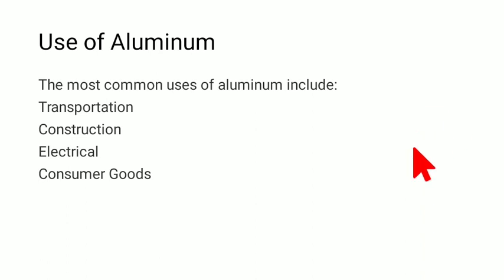The other thing is construction. There are some very designer homes that are made out of aluminum, because they are very thermally efficient. Now, what does that mean? What does thermally efficient mean? It is very cool in summer and very warm in winter, and this is one of the benefits of making a home of aluminum.